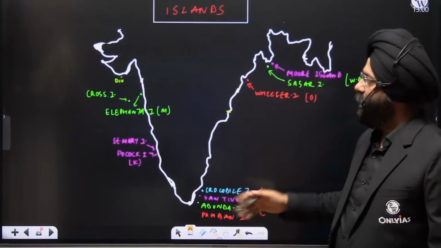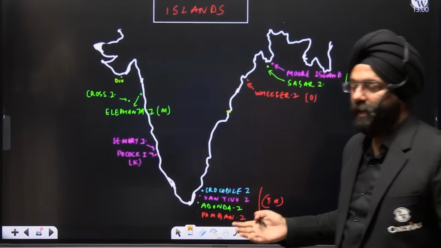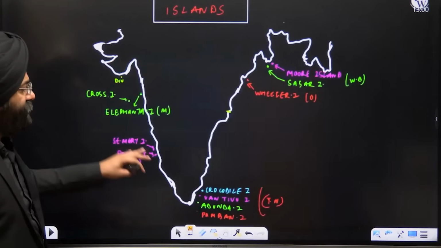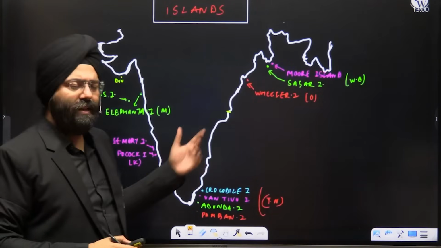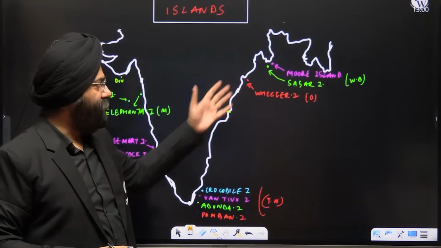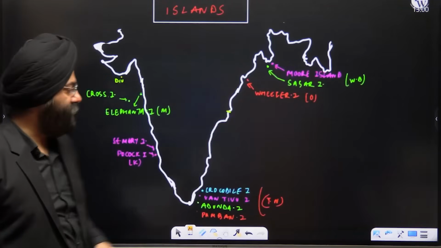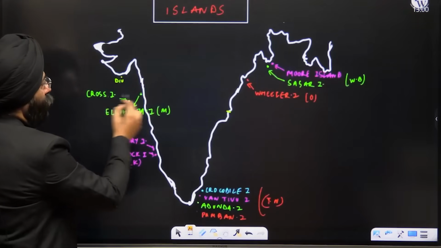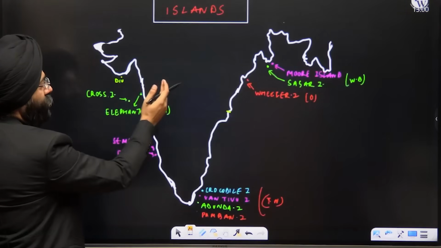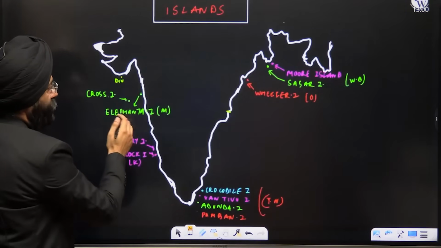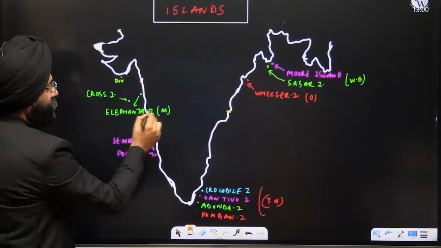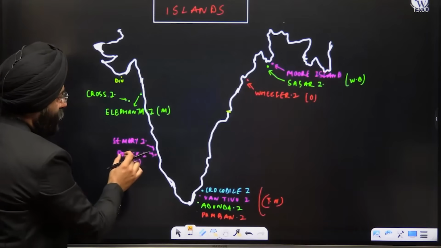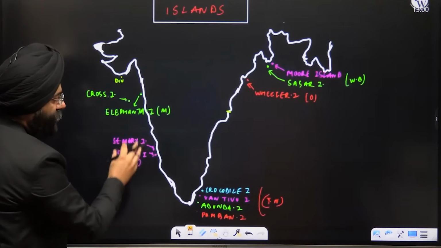Clear? Now moving on to certain other islands. If you realize, over here many other islands are there. Though new names have come up, yes, obviously they are there, but these are the ones that are present in the NCERT. We are using that. You have Diu. You have again the Cross Island that is present near the state of Maharashtra. Then you have the Elephanta Island that is present in Maharashtra. Then you have St. Mary's Island and Pocock Island that is present in front of Karnataka.